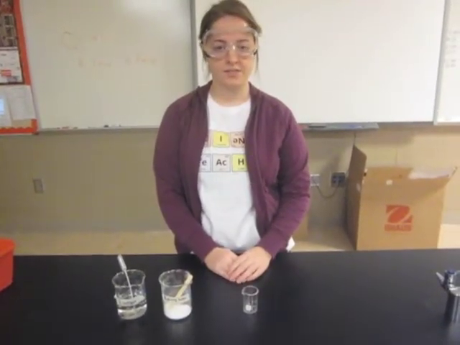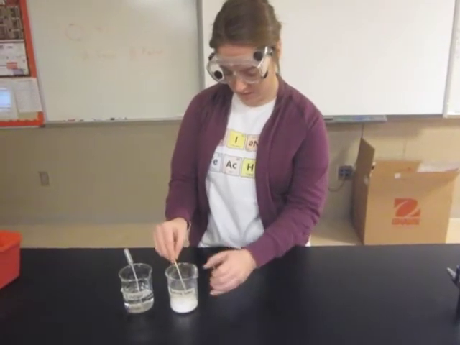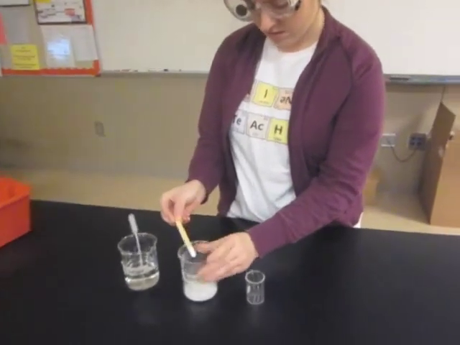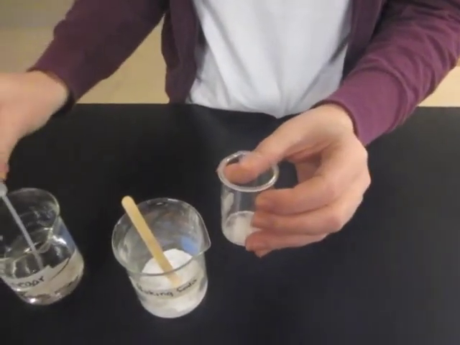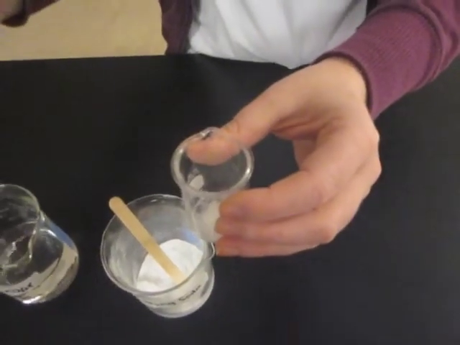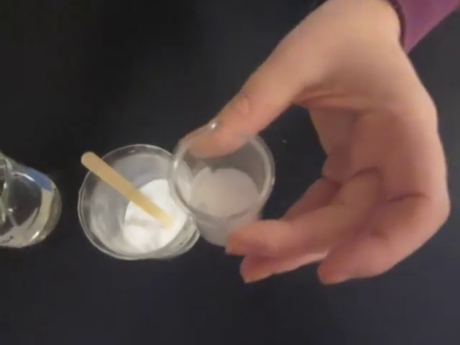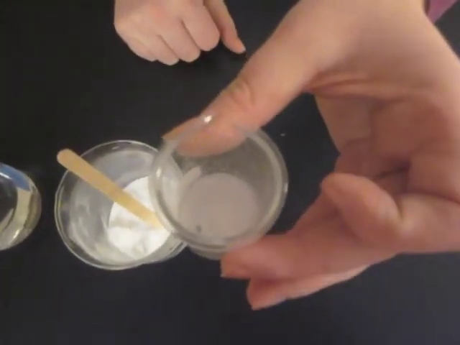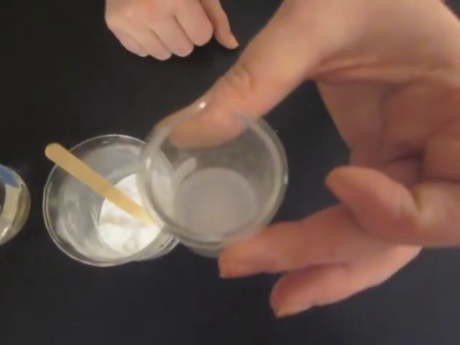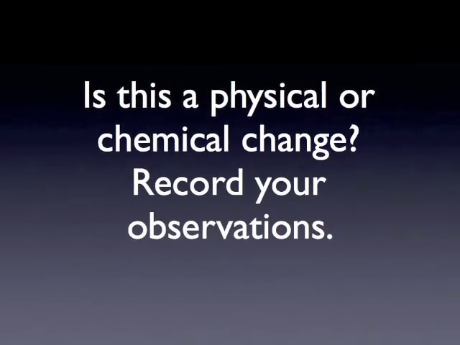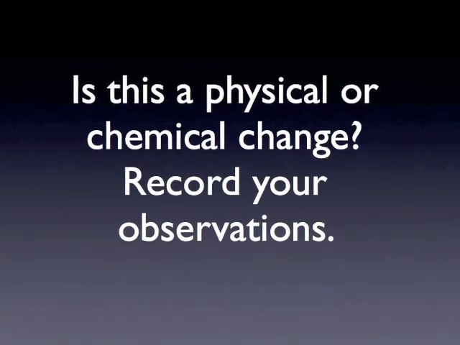In Station F, we continue to investigate physical and chemical changes. In this station, I will put a little bit of baking soda into this beaker. I'm then going to add a pipette full of vinegar. Make sure you record your observations down as they occur. What happens? Does it fizz, bubble? Write all your observations down. And then decide, is this a physical or a chemical change? You can pause the video to record your observations and determine whether this is a physical or chemical change.